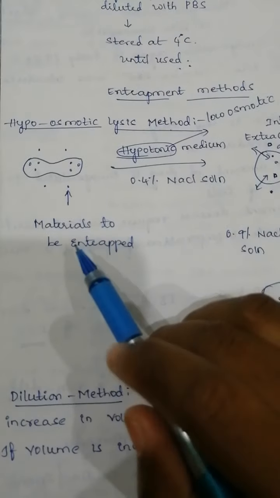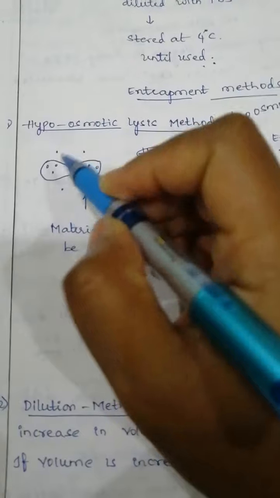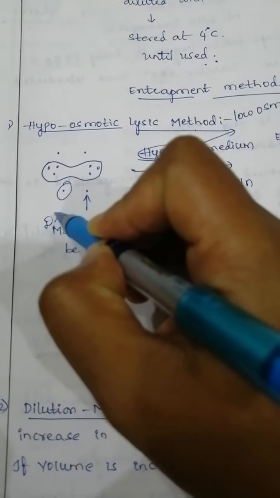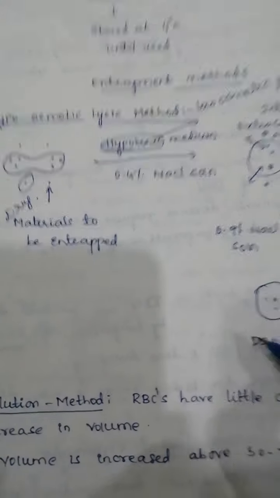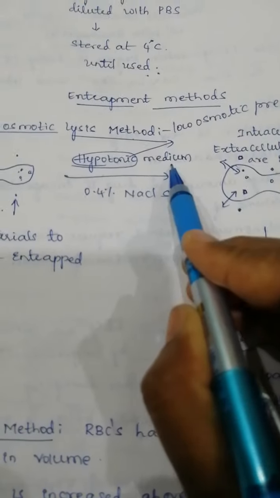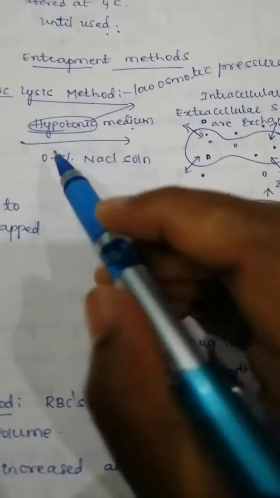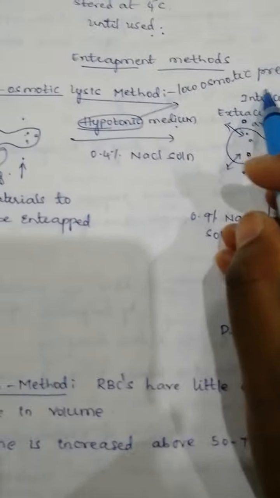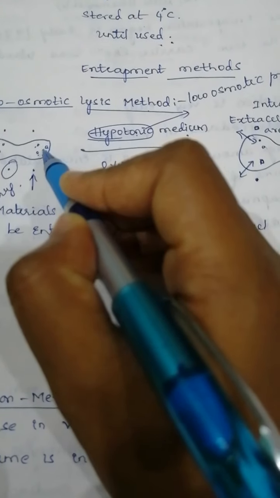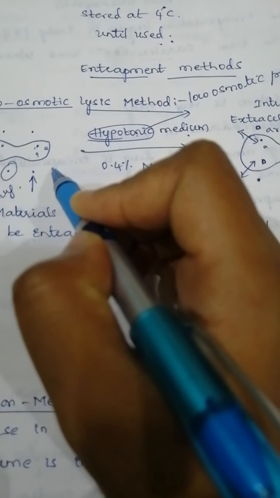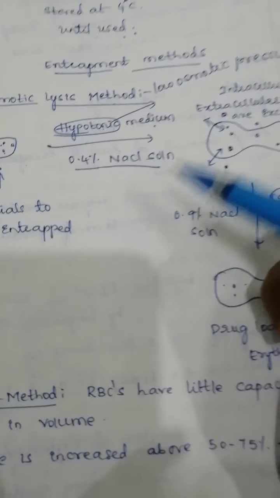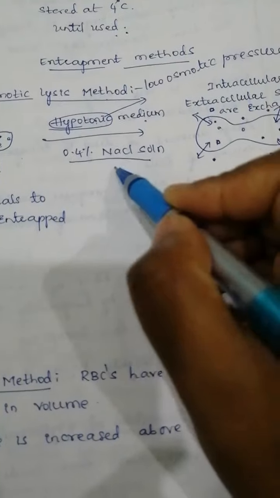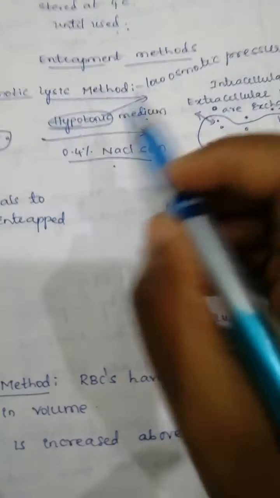Here, if you think this is an RBC, and these are the drug molecules which are going to be loaded, and these are the cell components, we place it in a hypotonic medium. Hypotonic means having low osmotic pressure. If it has low osmotic pressure, slowly the cell membrane gets disturbed and slowly the drug molecules will pass from the outside to the inside environment. So it is placed in 0.4% NaCl solution. The 0.4% NaCl solution indicates the hypotonic medium.